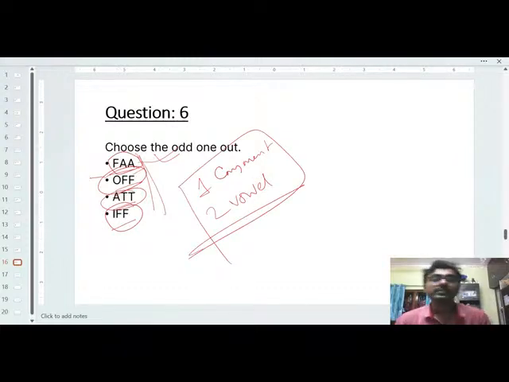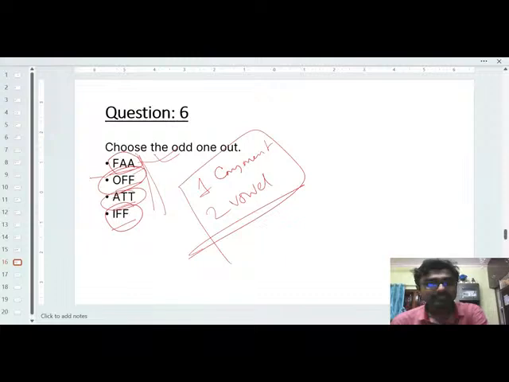So with this, I am concluding this chapter that is about the classification of series. So here you can get the questions like the odd one out. You have to remember every time about the position of all the alphabets, again the vowel, again the consonant, and also the few relationships, and also the few mathematical operations, right? So that this part will be a very scoring part from all the reasoning.